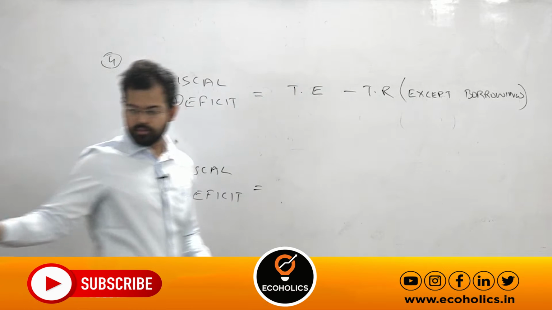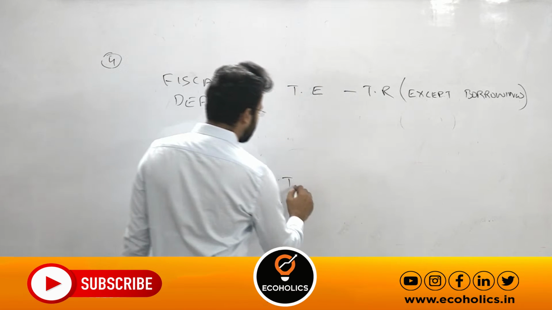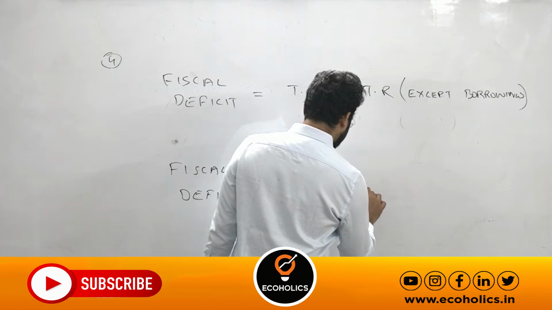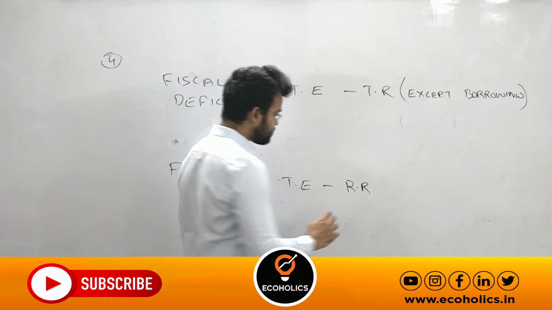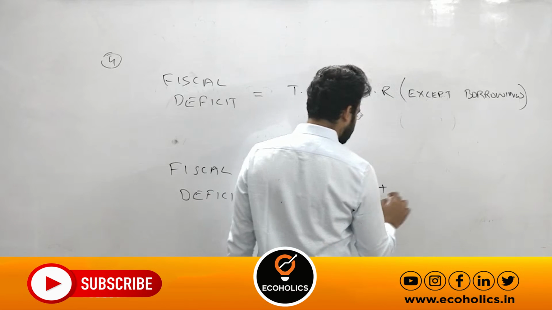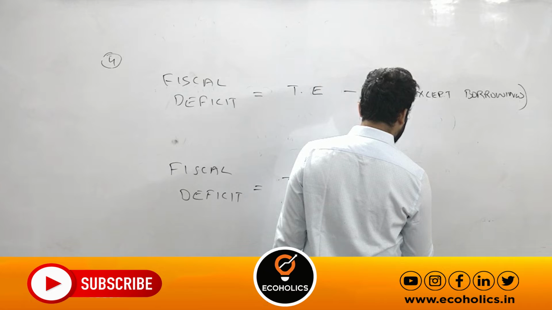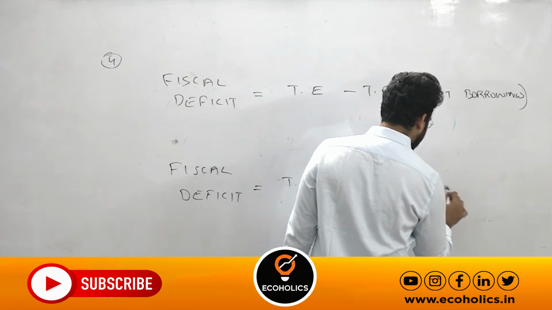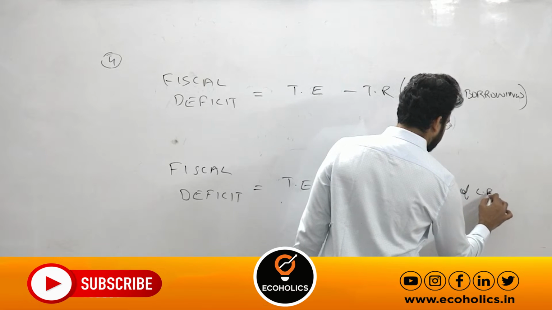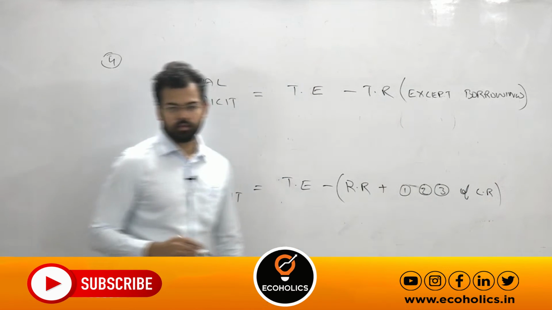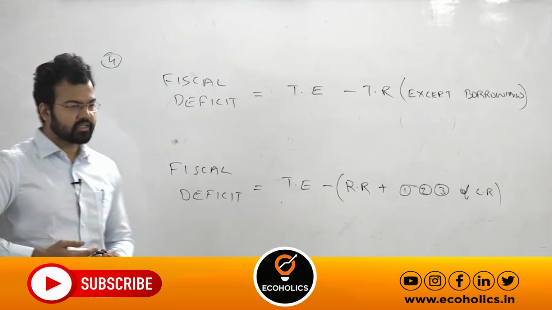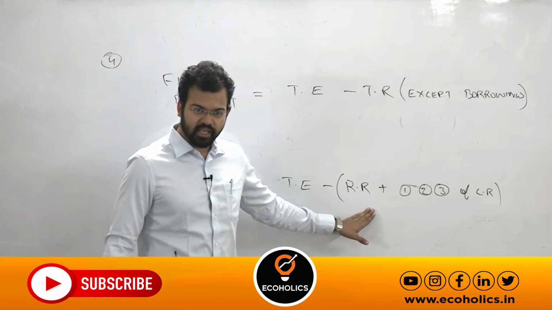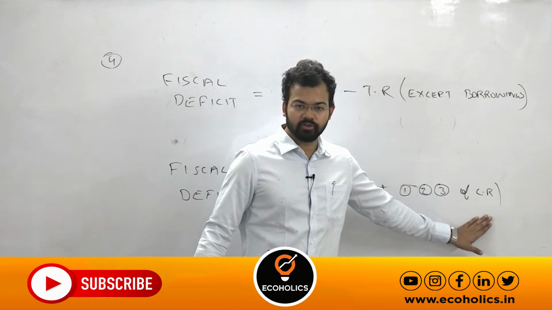Another formula is total expenditure minus revenue receipts. This sometimes in examination you will find like this: total expenditure minus revenue receipts and 1, 2, 3 item of your capital receipts.